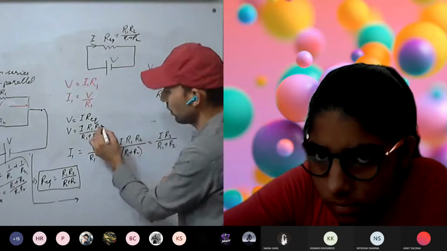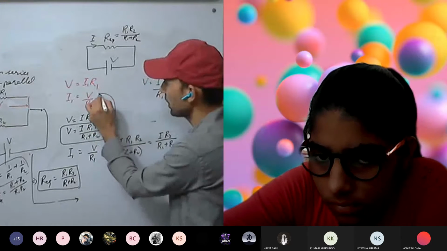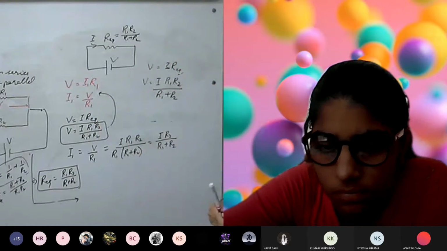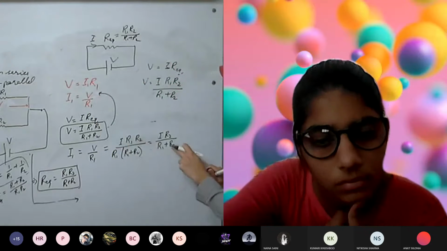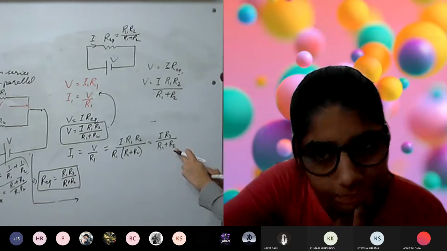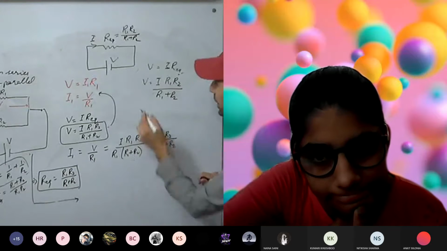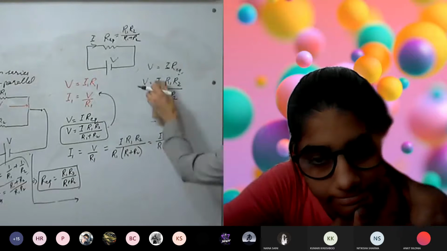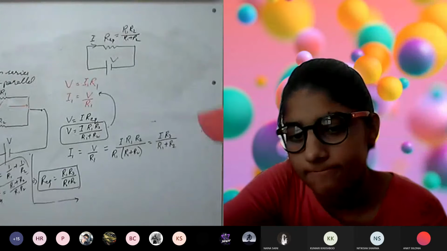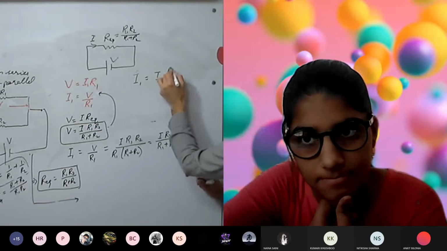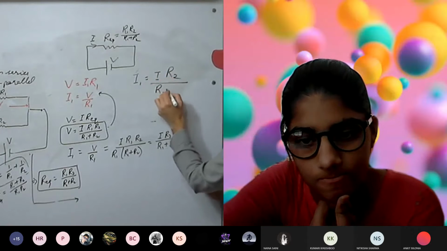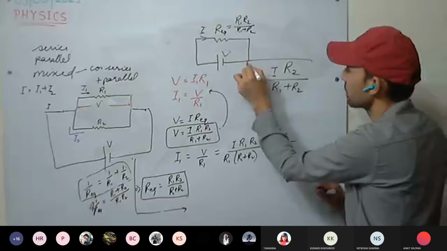Now put this value in this equation, and we will get the value I R2 upon R1 plus R2. Now see here one thing. I1 equal to I R2 divided by R1 plus R2.